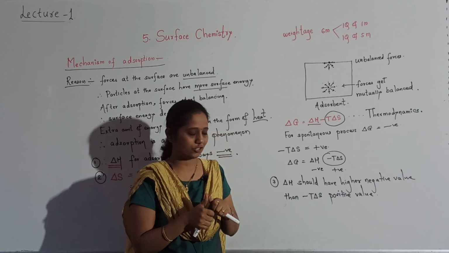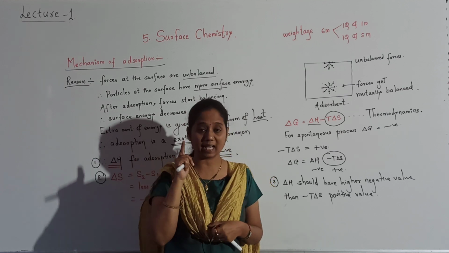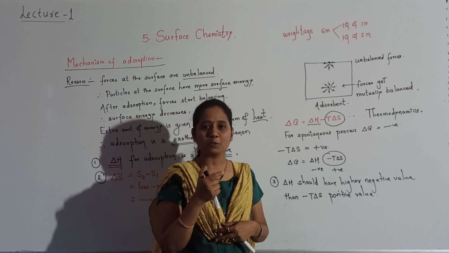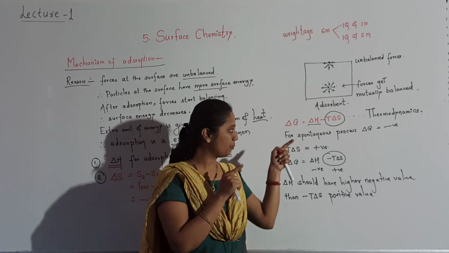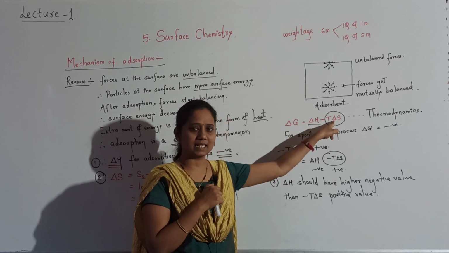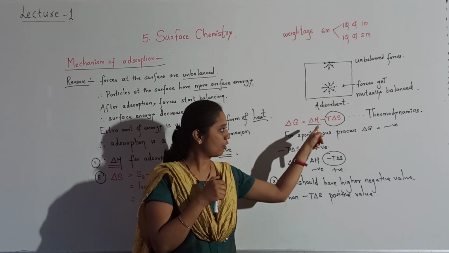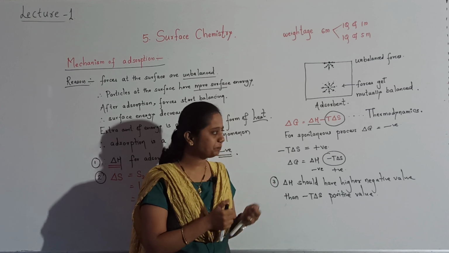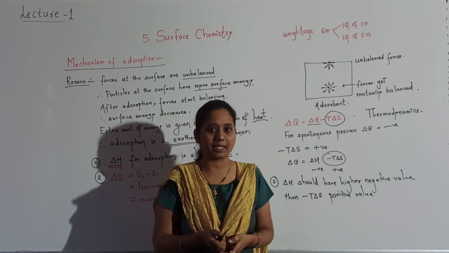Okay, so it is the third condition. I hope you understood the conditions very well. So for adsorption, delta H negative, delta S negative, delta G negative, all terms should be negative. Many times a question will be asked, what are the conditions? All three, delta H, delta S, delta G, all should be negative. Delta H value should be a high negative value as compared to minus T delta S, which is a positive value. If this is there, then adsorption takes place on its own, spontaneously.